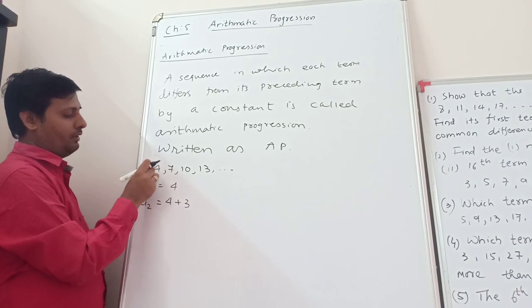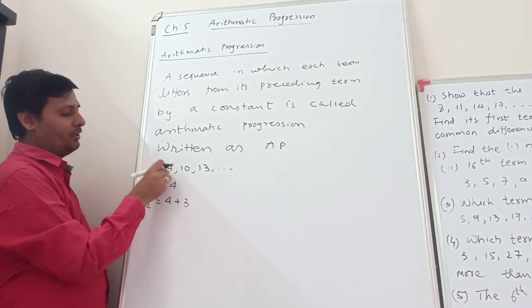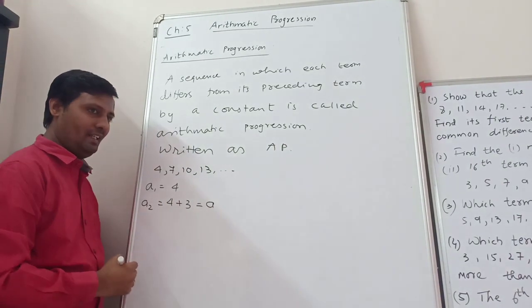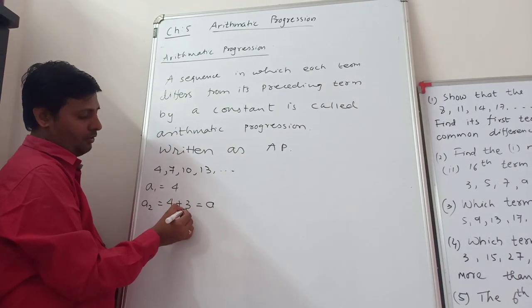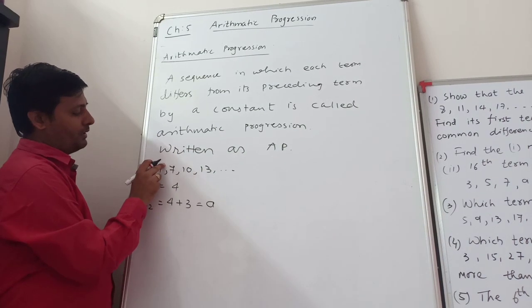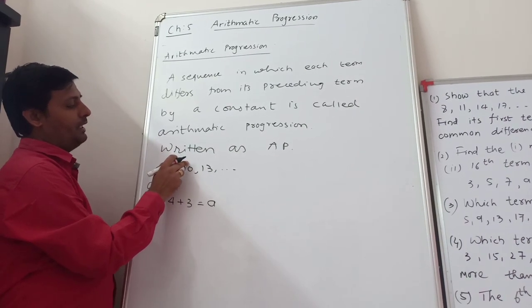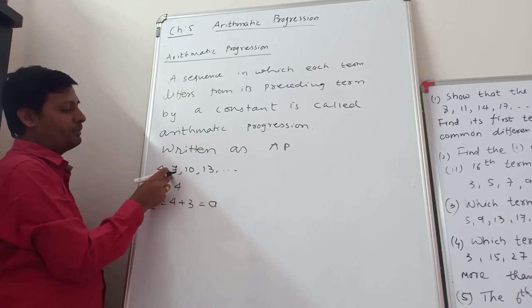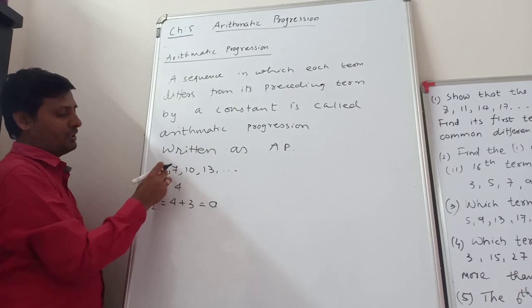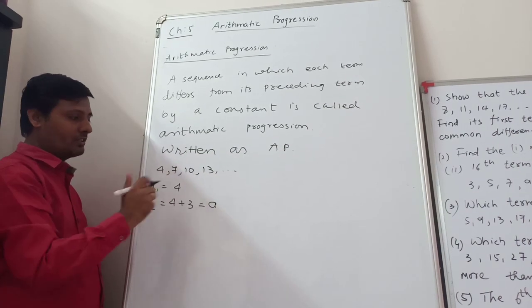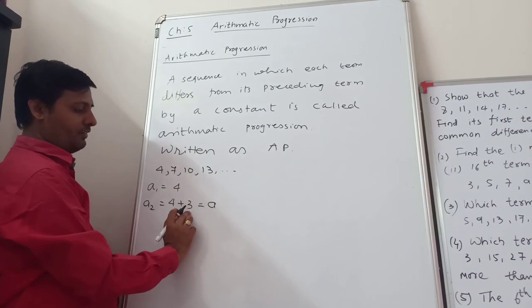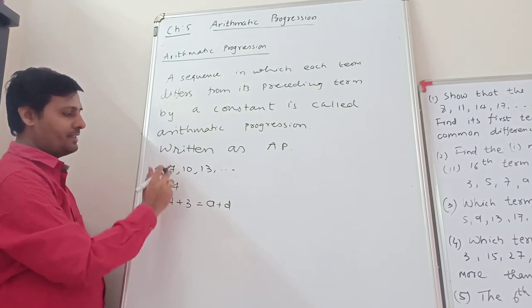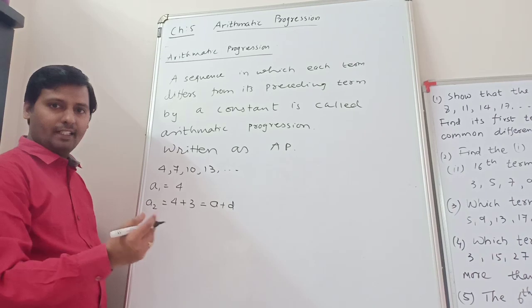This constant is called the common difference, denoted by D. So 4 plus 3 is equal to 7. This is the second term.